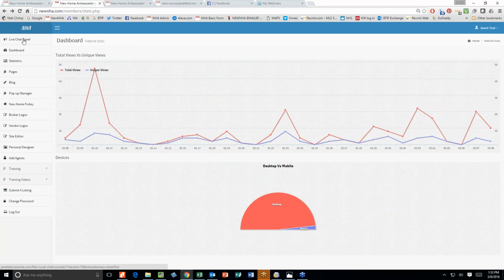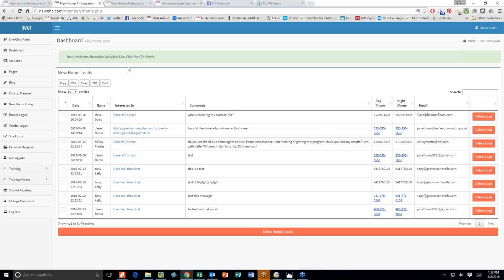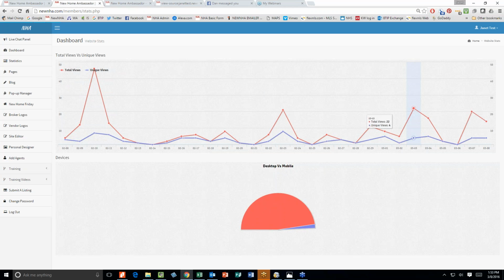So there's a live chat panel. We're not going to go into a lot of detail because we're running out of time. There's a dashboard that's going to give you all of your leads that come in, and that's exportable to a CSV file or any kind of file, but CSV will allow you to upload it to your regular CRM. We're in the process of building an API that'll connect this to other CRMs, but for right now, this is it. You also always have a 30-day look at your statistics.